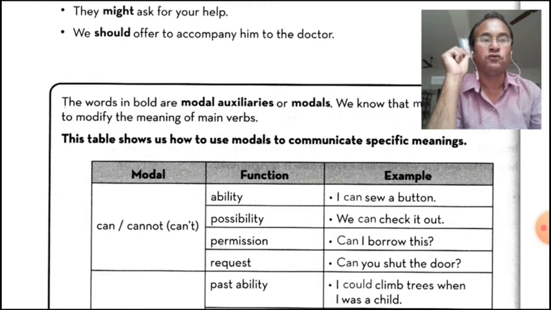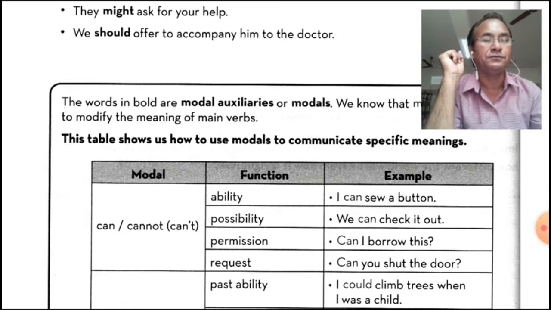If you want to seek permission from your same age, you can use can. Can I borrow this? So you are seeking permission from the person who is your brother or friend, and can is used with your same aged people or same rank.